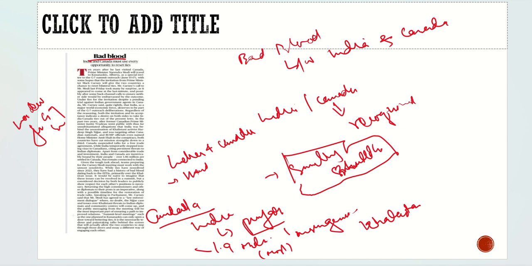We need to be friends with them. The diaspora we have there, we need to connect with them, and it is prime time for us to cool down the emotions and start to develop a better relationship.